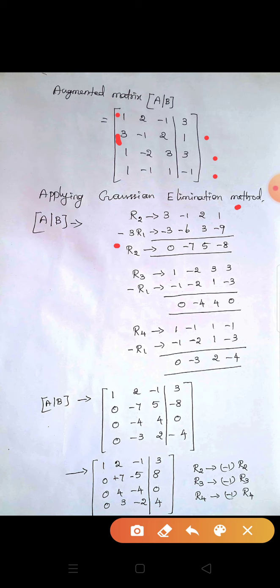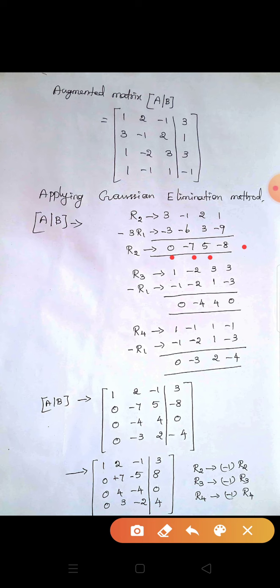Now we get 1 into -3 is -3, 2 into -3 is -6, -1 into -3 is +3, 3 into -3 is -9. Now adding these two rows, we get 3 - 3 = 0, -1 - 6 = -7, 2 + 3 = 5, 1 - 9 = -8.